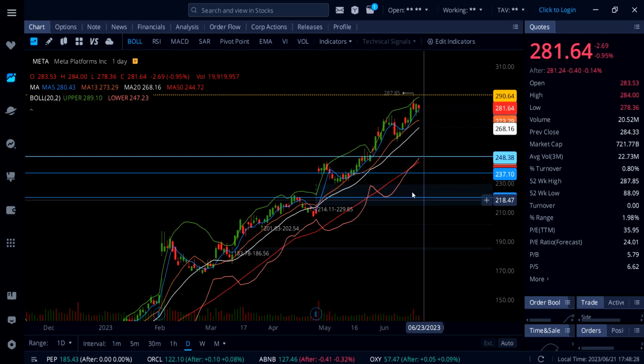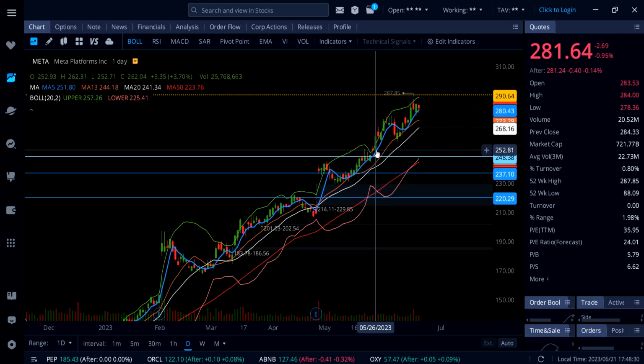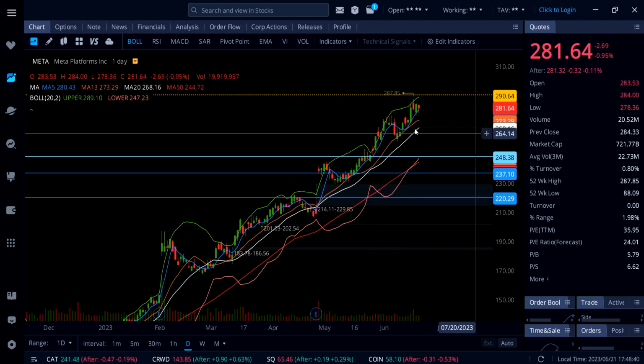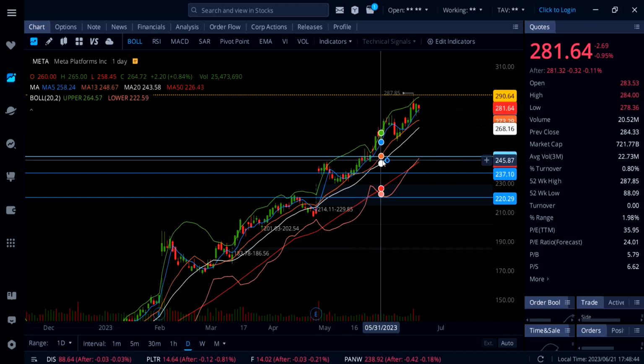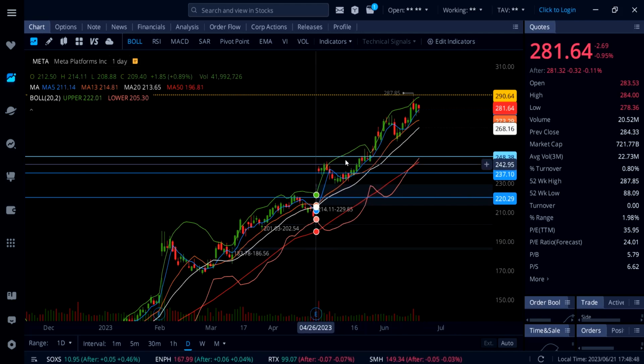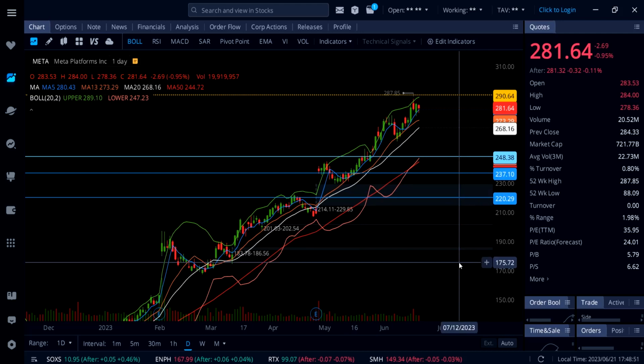Even today, I'm telling you guys, Meta holding 280 means one thing: Meta wants to move higher, all the way up to 290. If this thing breaks below 268, then you'll know that Meta wants to roll over, and in that case, watch out, it could be coming all the way down to this support right here and the breakout, 248.